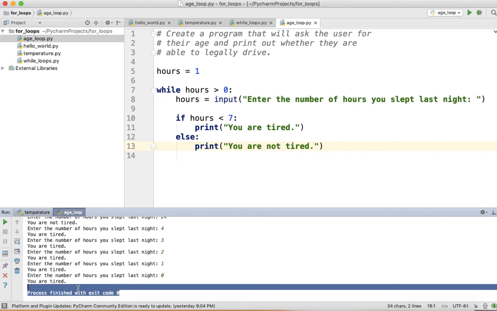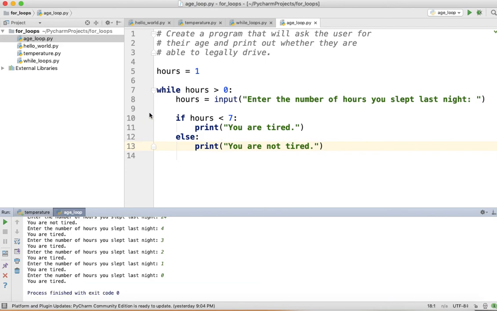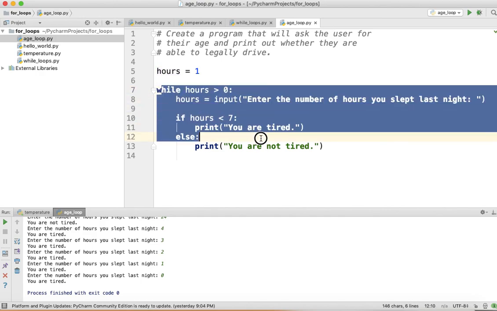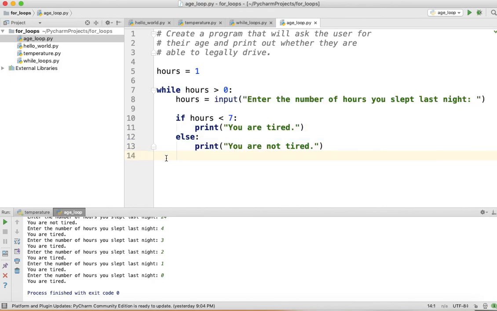And then it's going to end our program. Because when it comes back up, it's going to check if 0 is greater than 0, and this is not a true statement. So it goes to the end of the while loop on line 14 and ends our program.